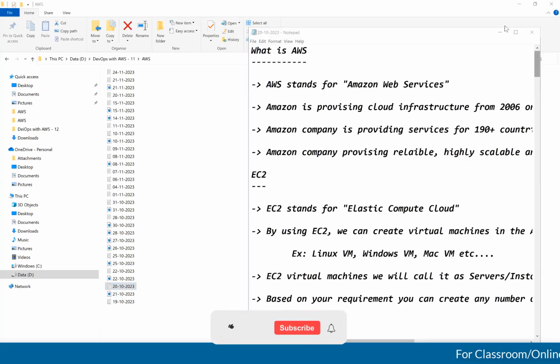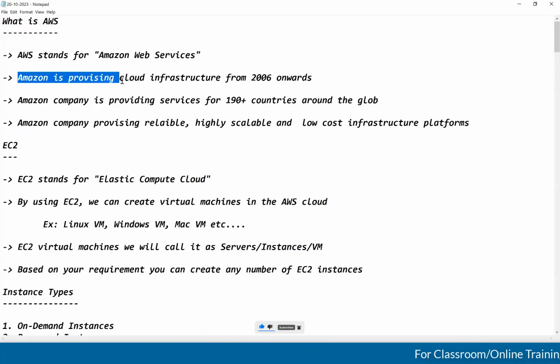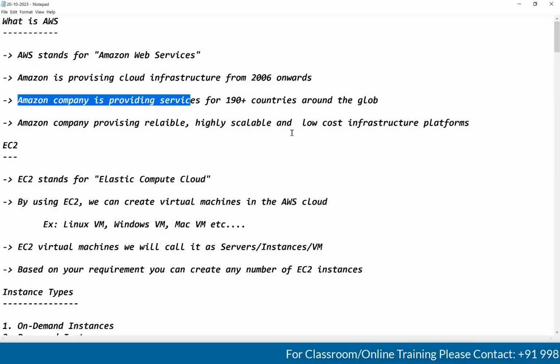See, guys, here I explained what is AWS. AWS stands for Amazon Web Services. AWS has been providing cloud infrastructure from 2006 onwards. Amazon provides the services for 190 plus countries around the globe. Amazon provides reliable, highly scalable and low cost infrastructure platforms.